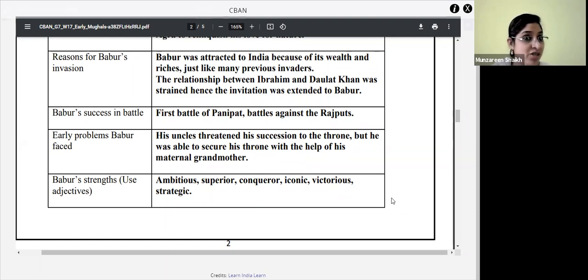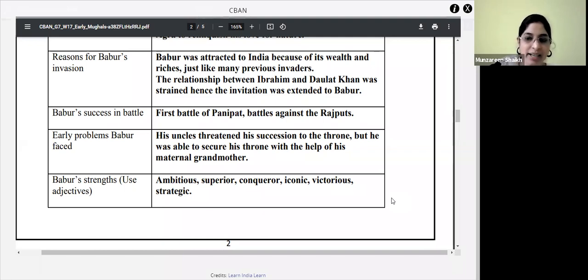He was ambitious, don't you think? He was powerful. Powerful also. And you all are forgetting the most important thing. Why was he able to defeat Ibrahim Lodi? What was his power? Strategy. Yes, strategy. He gained in might.